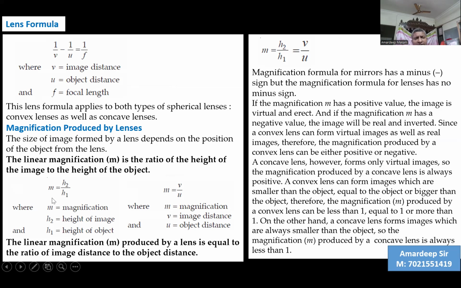There's a magnification factor also, which tells us about the nature of the image formed, definitely about the size of the image formed. M is equal to H2 upon H1, height of the image upon height of the object. It's also given as V upon U, image distance upon object distance. Very much similar formulas to the mirror, but there is a small change in sign. Here in the mirror, it was minus V by U. Here we see plus V upon U.